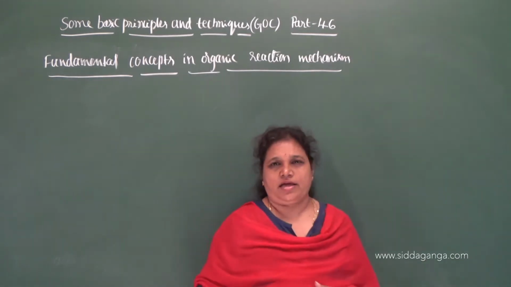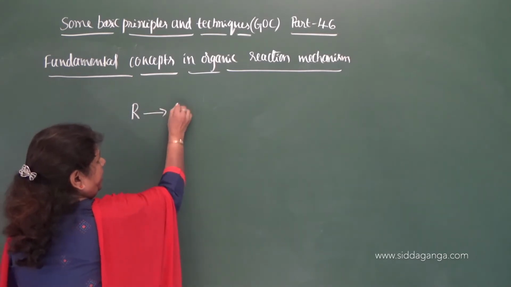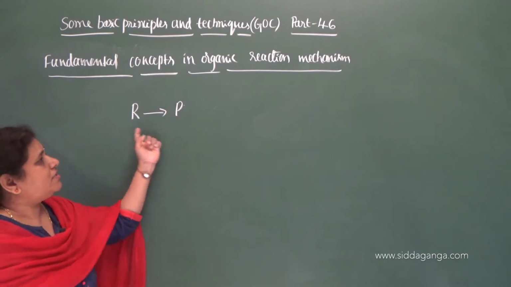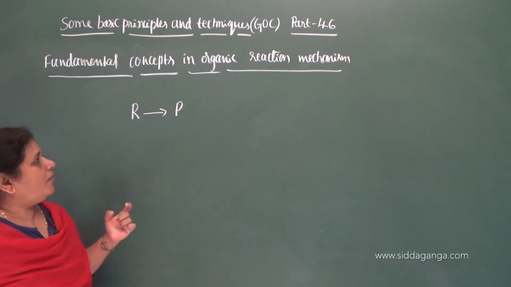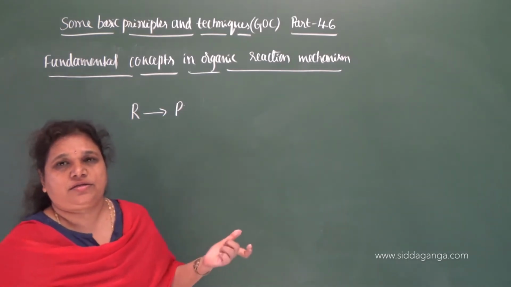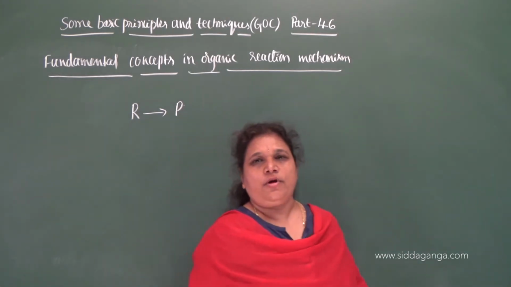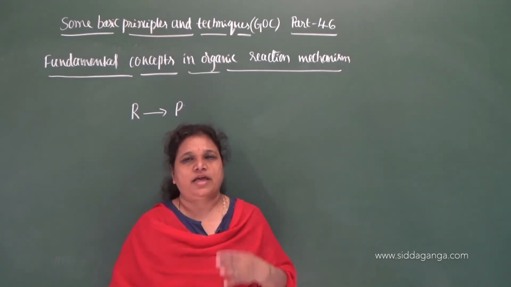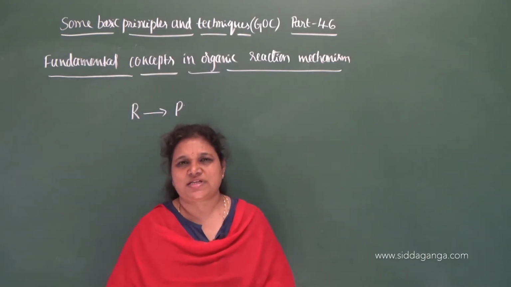Any organic reaction or any chemical reaction is represented as reactants give rise to products. R is reactant, P is a product. So this is the simple representation of an organic reaction. Now, what do you mean by organic reaction? The reaction itself is nothing but the breaking of old bonds and formation of new bonds. What happens exactly during any chemical reaction? The breaking of old bonds takes place and the formation of new bonds takes place.